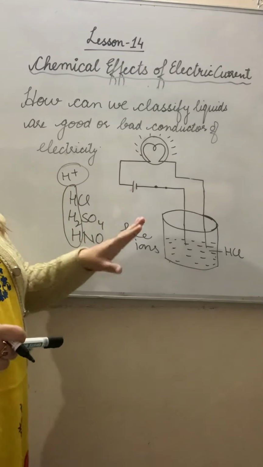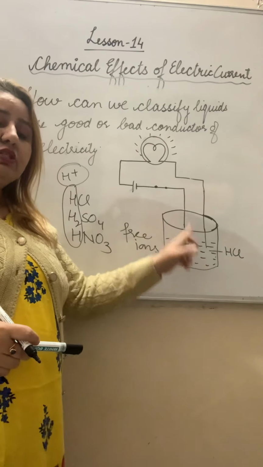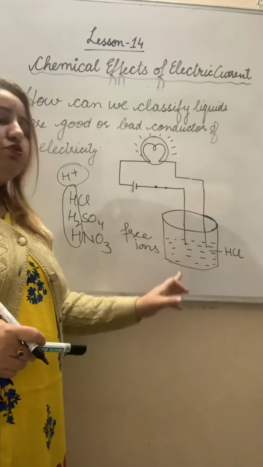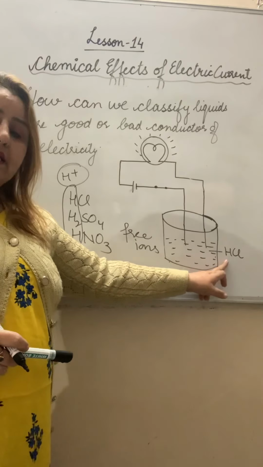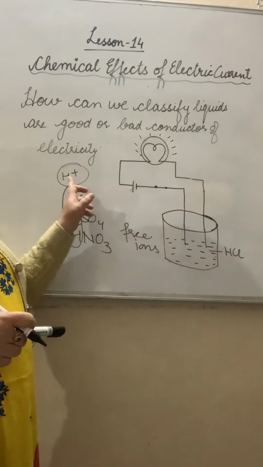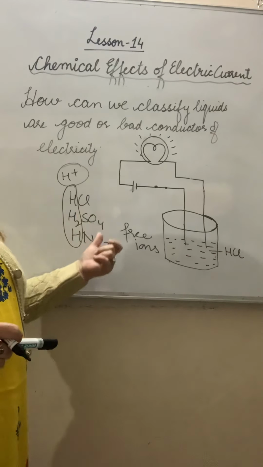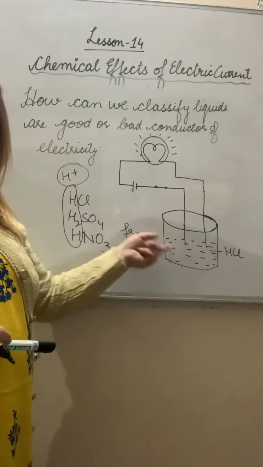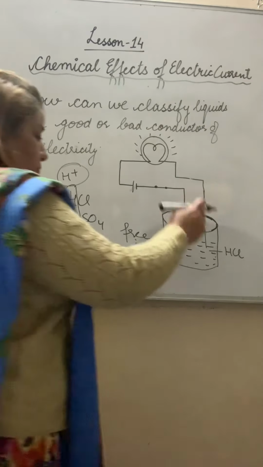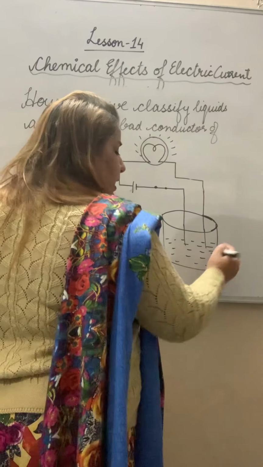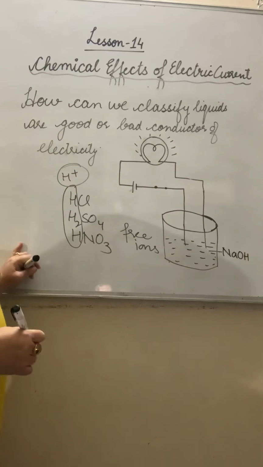Is this point clear? When we take distilled water, the bulb does not glow because it does not have free ions. But when we take an acid, it dissociates into hydrogen ions. Dissociate means it breaks into hydrogen ions. Free ions are present, so conduction is possible and the bulb will glow. We can change this HCl to a base, sodium hydroxide.